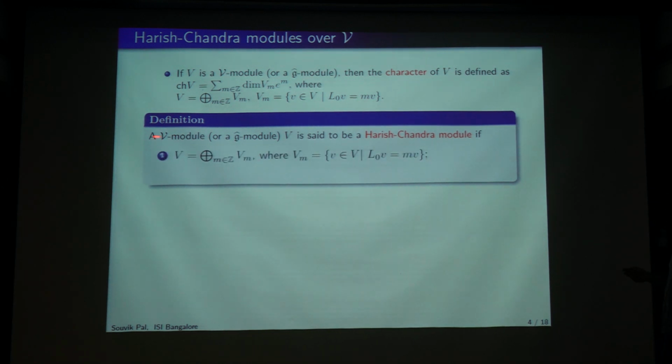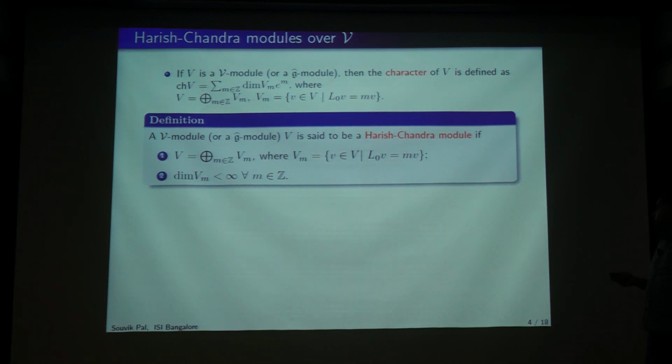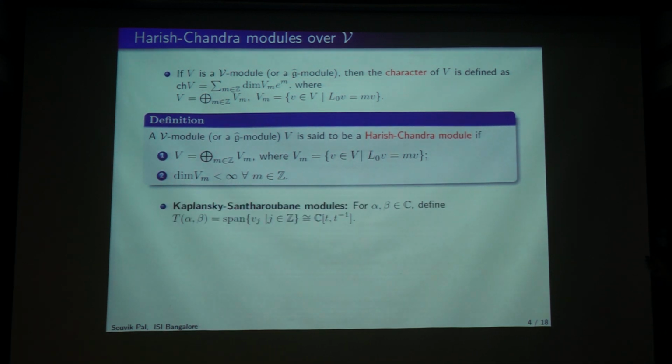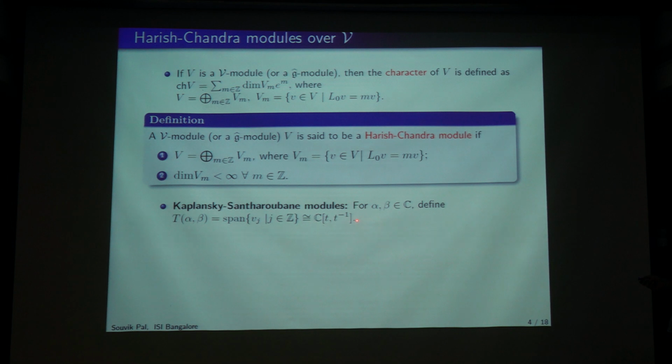You can have a module over the Virasoro or the affine Virasoro. This is the eigenspace decomposition and all the eigenspaces are finite dimensional. As we have this definition, let us look for some examples of such modules. These were already there in the literature, by Kaplansky and Santharoubane. This is just a basis indexed by Z. You can identify it as C[t, t inverse] at this moment at the vector space level, and then you can define the action like this.